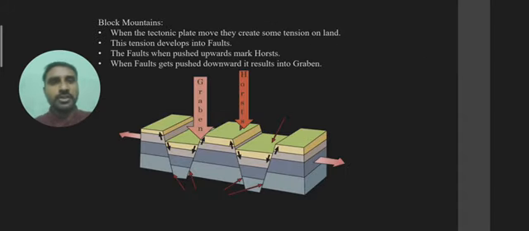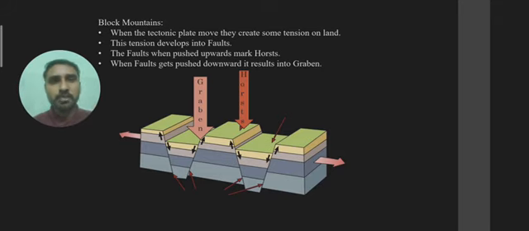Now, block mountains. What are block mountains? See in the image, you will be able to see two arrows moving in opposite directions. What do these two arrows symbolize? They symbolize the plate tectonics.